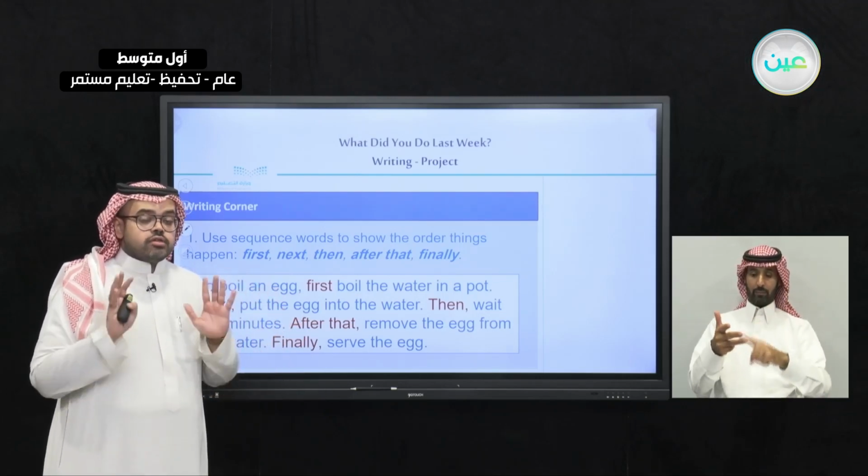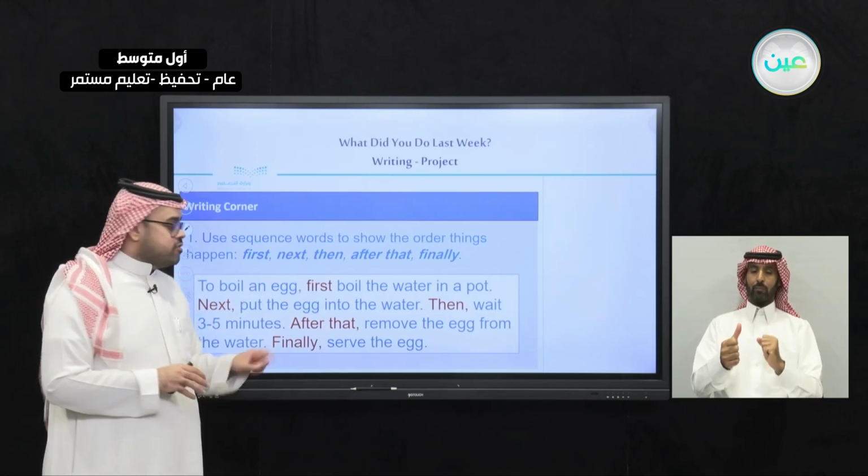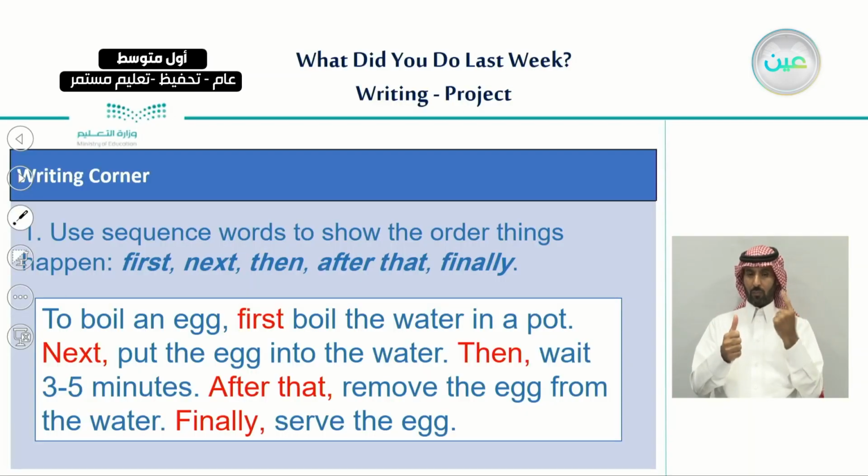The first sequence word that we use is first. First means the first thing you begin with, which in this case is, first boil the water in a pot. After this, we use another sequence word, which is next. It means the next step. And we use then.